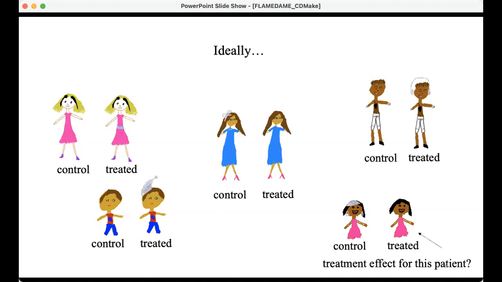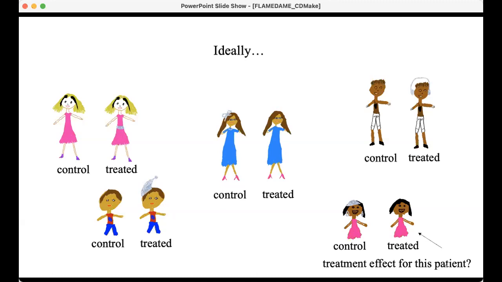If the things that the match groups differ on are not important, like clothing, for instance, here, the clothing is not important for health outcomes. And so it's still okay to match people even if they have different clothing, that's fine. So as long as the things that the matches differ on are not important, you're good.